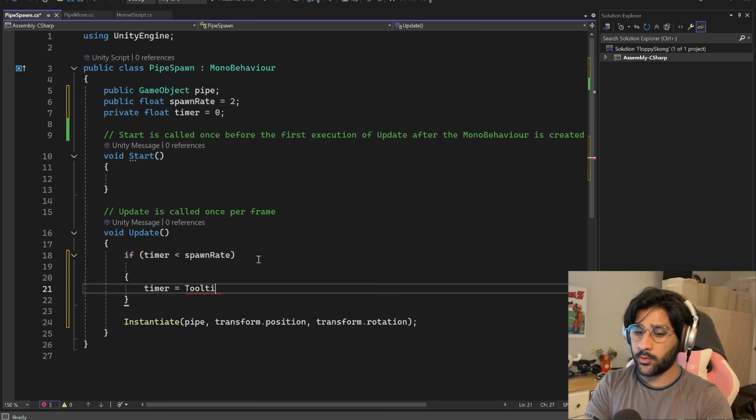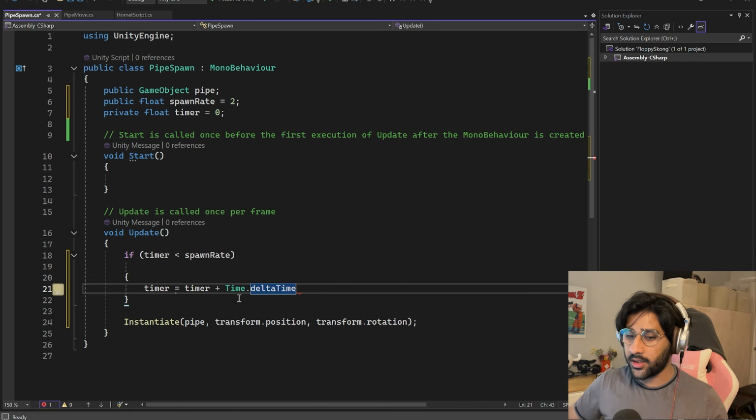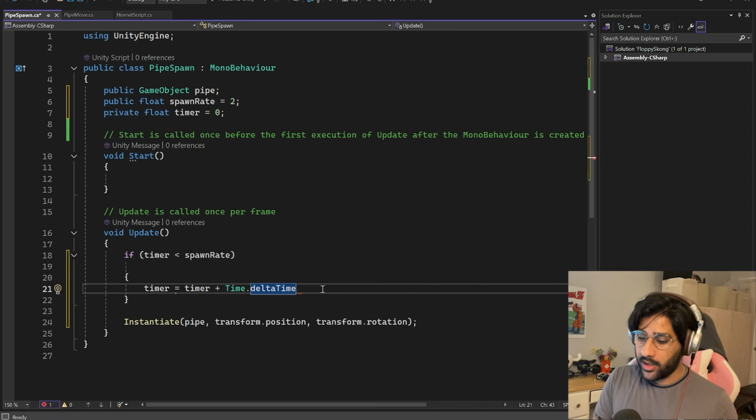Oh, not toothpaste. What did I type? Time.deltaTime. Apparently what that does is make the timer count up by a second. That's where delta time comes into play. Delta time, my beloved. Basically, it makes it independent of your frame rate, which is good.